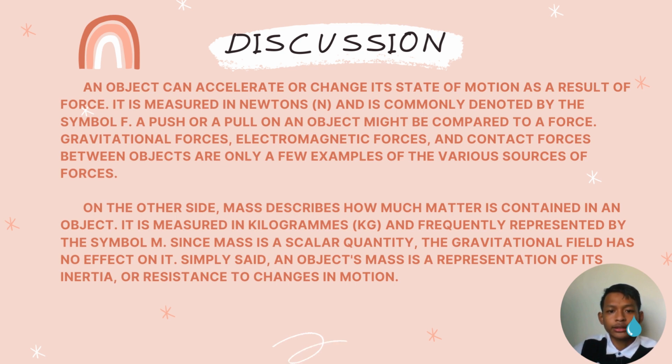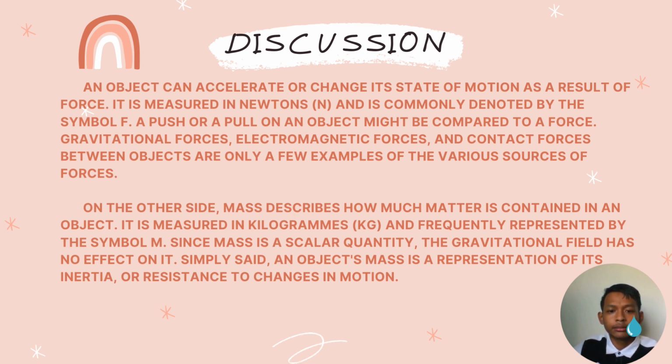An object can accelerate or change its state of motion as a result of force. It is measured in Newton and is commonly denoted by the symbol F. A push or a pull on an object may be compared to a force. Gravitational force, electromagnetic force, and contact force between objects are only a few examples of the various sources of force.